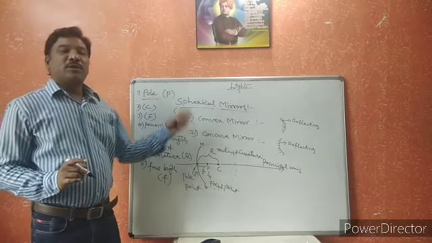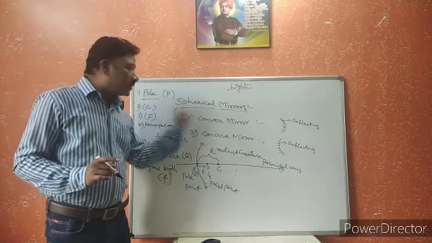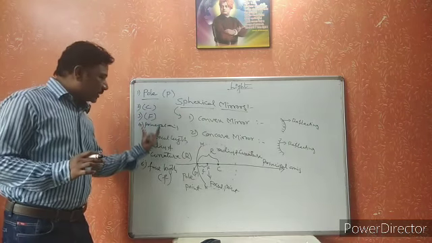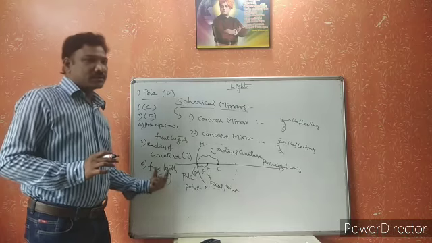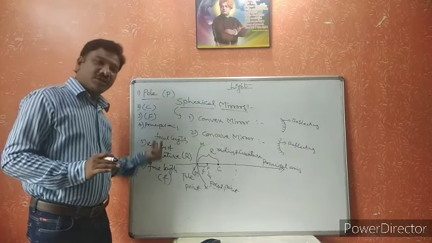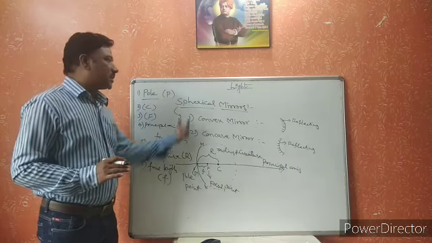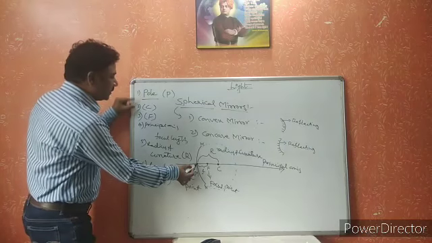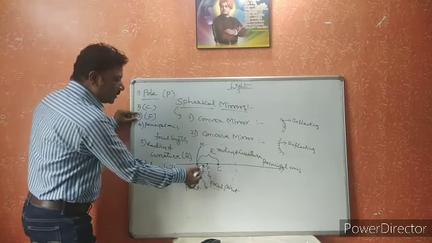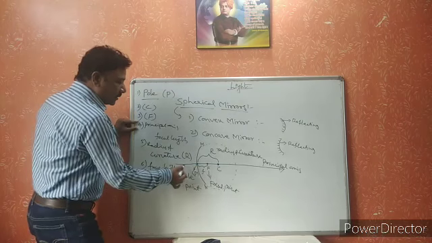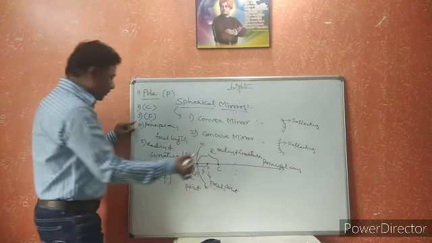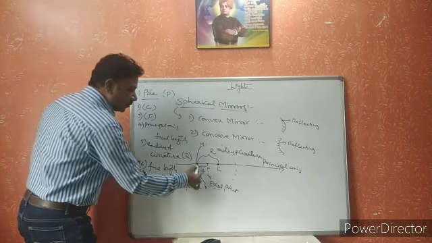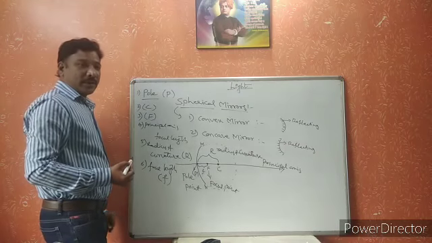Before going on to discuss spherical mirrors and the images formed by them, first of all we should have an idea about these terms. That is the reason we first learn the terms associated with spherical mirrors. First one, pole point. Next, center of curvature. Third, focus point. Fourth, principal axis. Fifth, radius of curvature. Sixth, focal length.